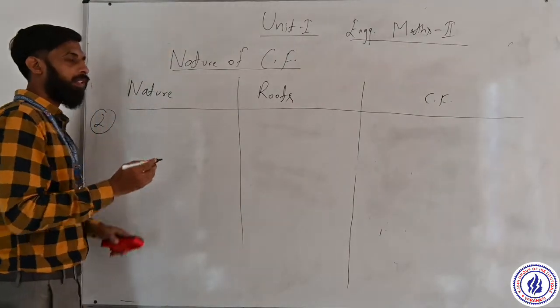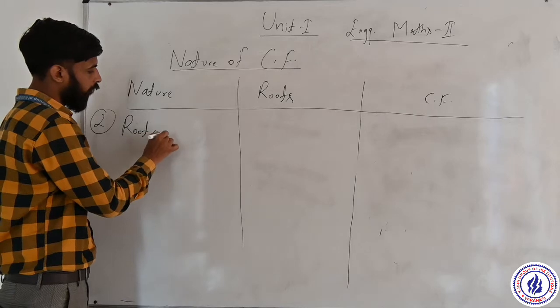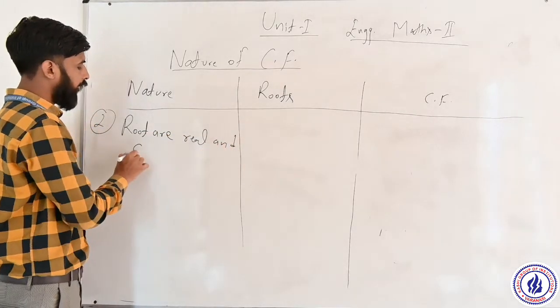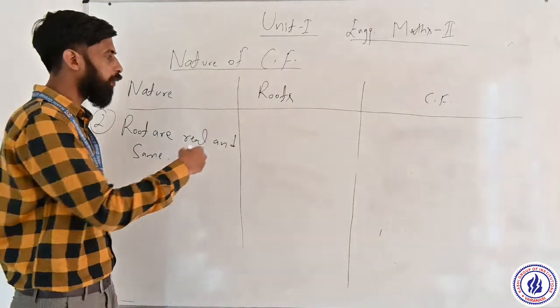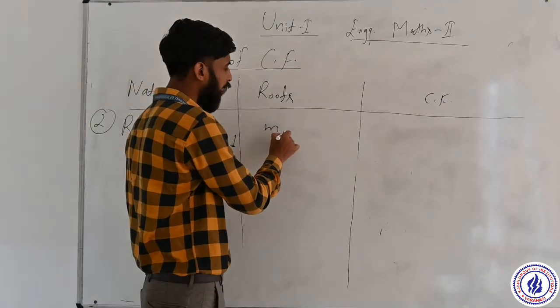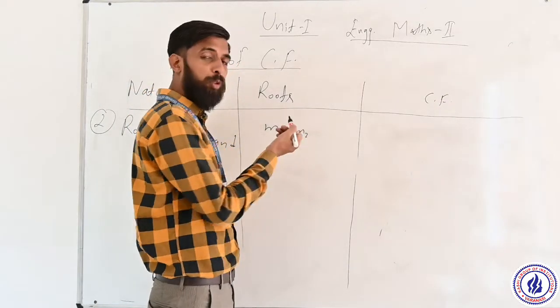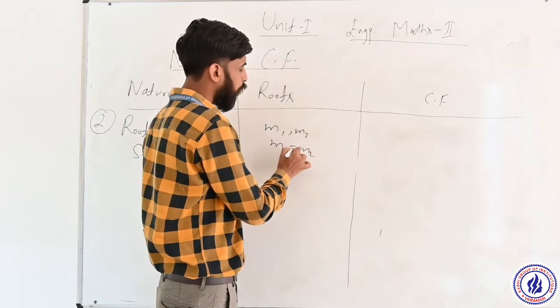Second one is nature: roots are real and same. It means, suppose we are taking m1, m2, two roots. So m1 and m2 are real and both are equal, it means m1 equal to m2.